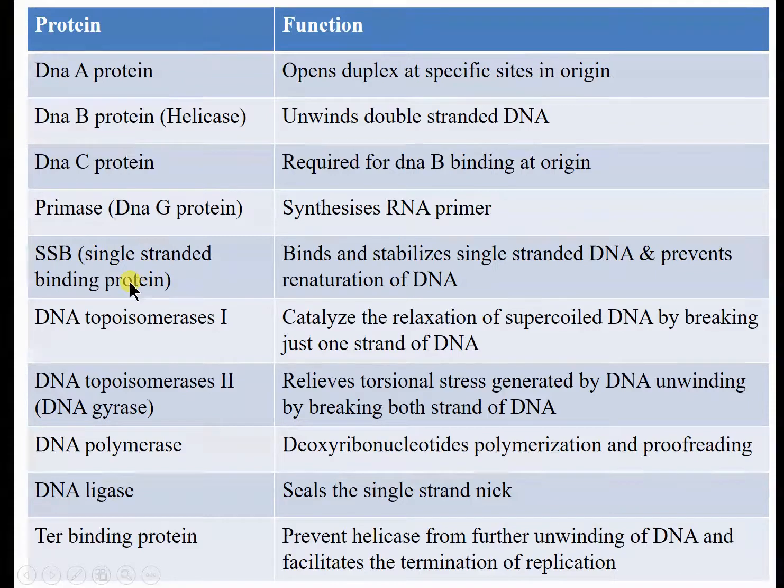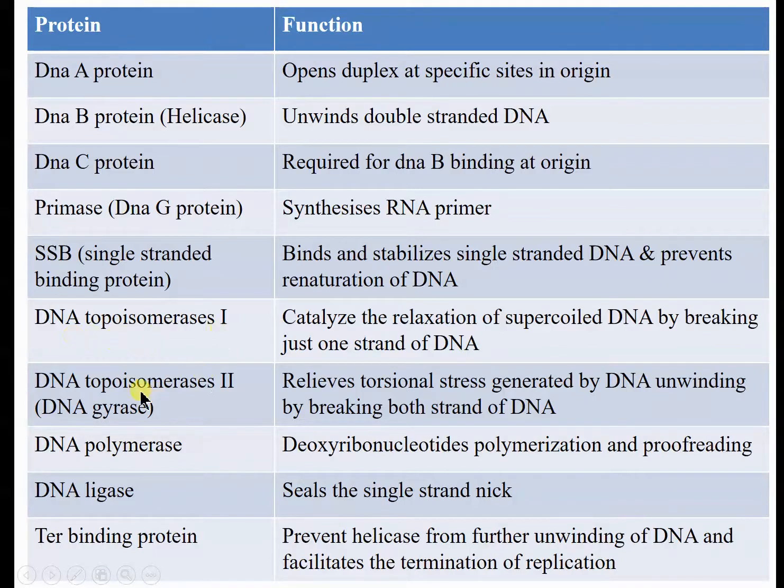Then single strand binding protein binds and stabilizes the single stranded DNA. Once the double stranded DNA is separated out by helicase enzyme, it can further become reannealed. To prevent this reannealing, the strands should stay separated until the DNA is copied into the daughter cell. That is done by the single strand binding protein, which prevents renaturation of DNA.